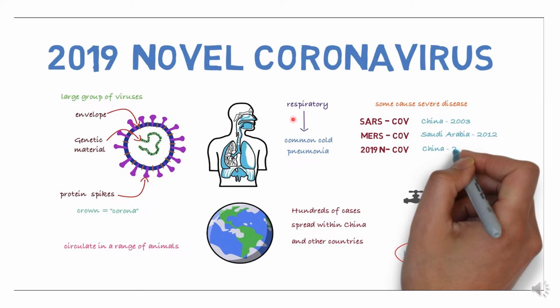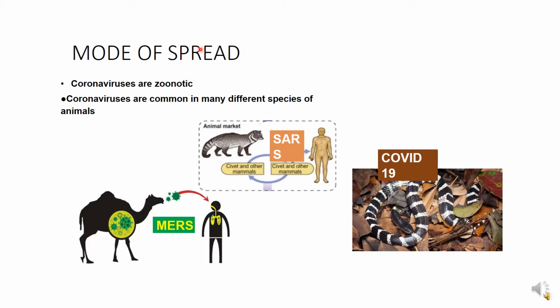This virus is responsible for causing respiratory infection like common cold and pneumonia. The previous versions of the virus were SARS coronavirus and MERS coronavirus, and probably this COVID-19 is nothing but a newer variant of previously existing strains, and for the last 2 years we are suffering from the COVID-19 pandemic. How is the virus spread? They are zoonotic and probably the virus has originated from animals.